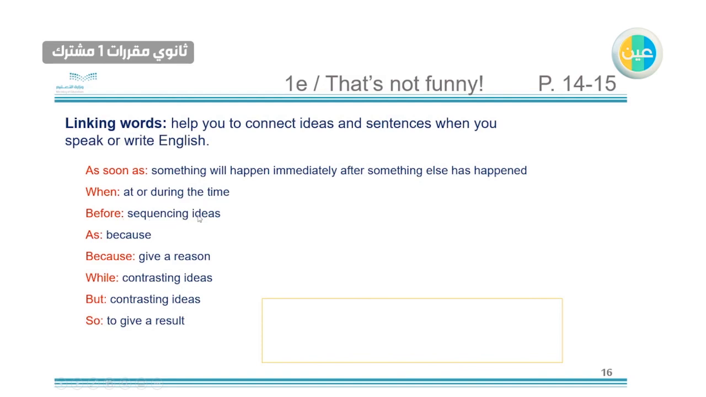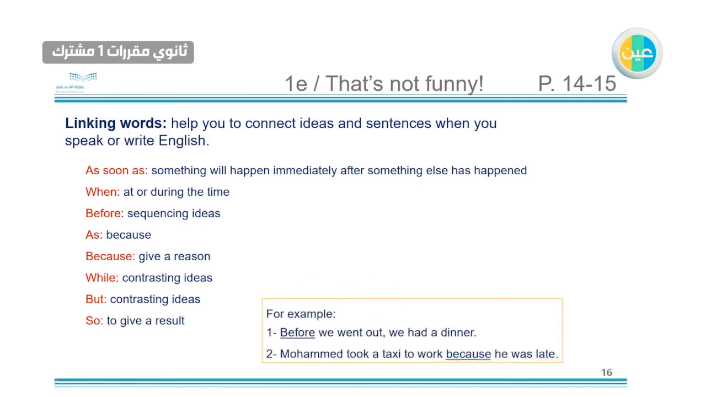Before, sequencing ideas. So if we want to say like first, before, after. As, it means because, when you want to give a reason why you're doing this or that or asking, etc. While, contrasting ideas, like if you have two different ideas, you can use while, but it's the same. So, to give a result, so there is like an action or something, and then you want to talk about the result.